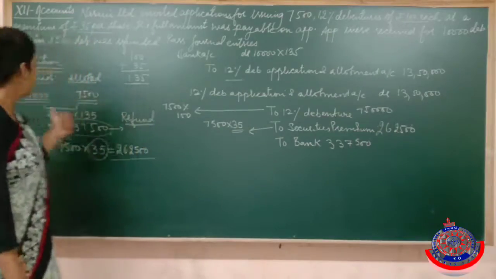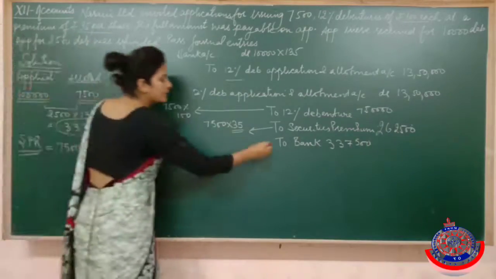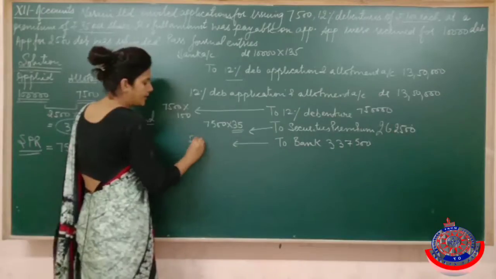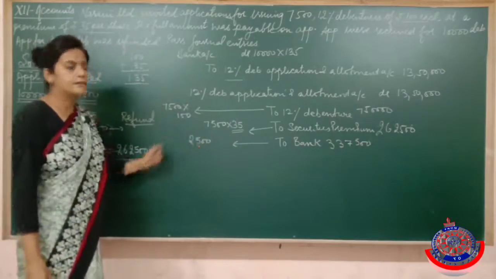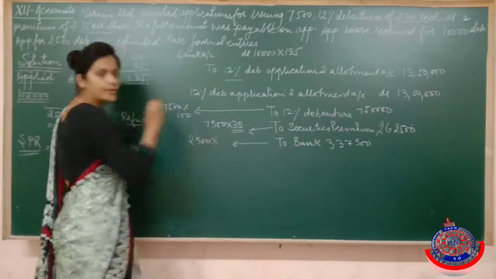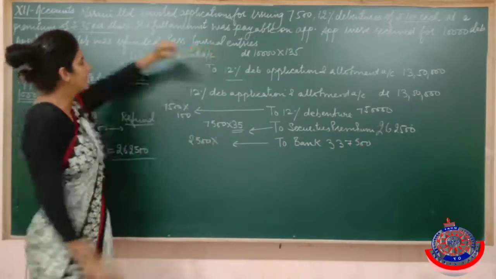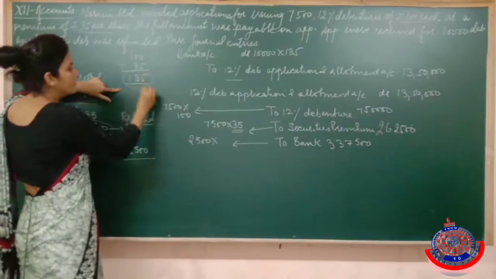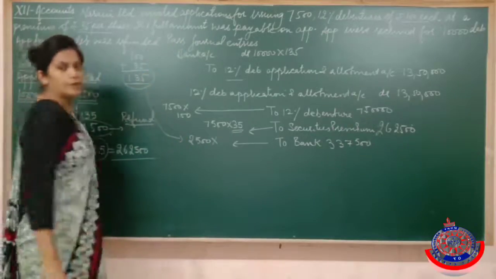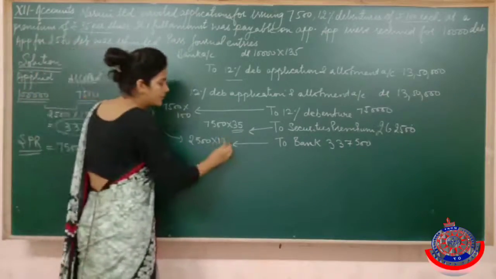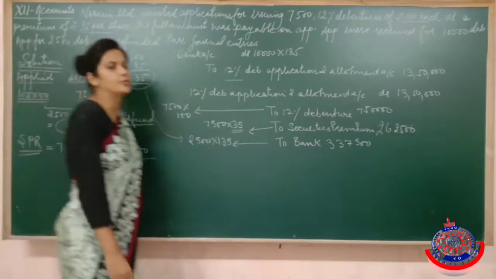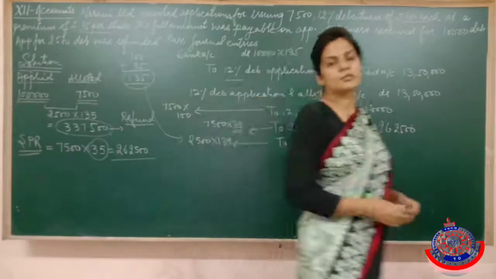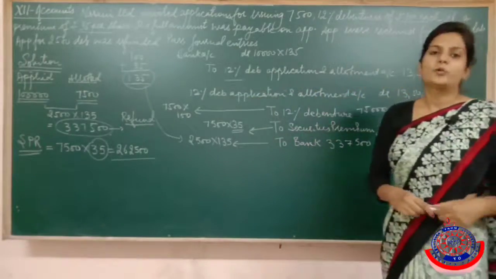I have not multiplied it with 10,000 because I have refunded a few debentures. These many debentures we have refunded, but they have paid on application only, and in this the entire 135 rupees has been called on application itself, so they must have paid the lump sum. So this way we have calculated the amount. I hope this point is clear to you. It is the same way we do in shares.